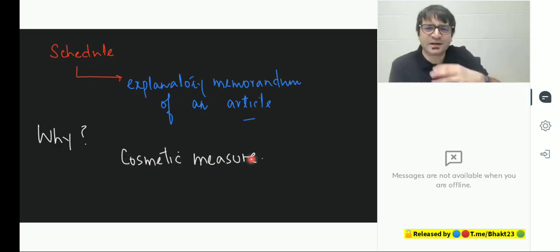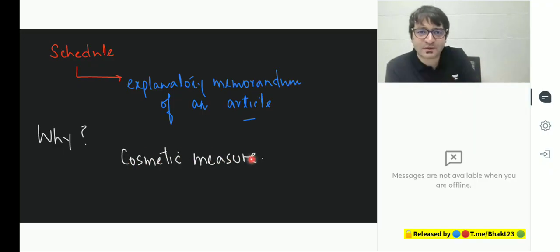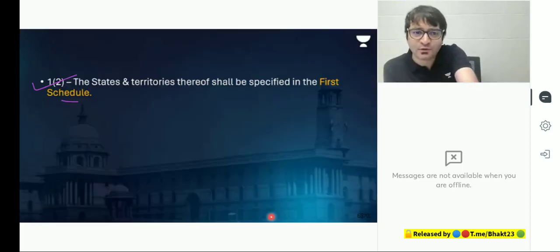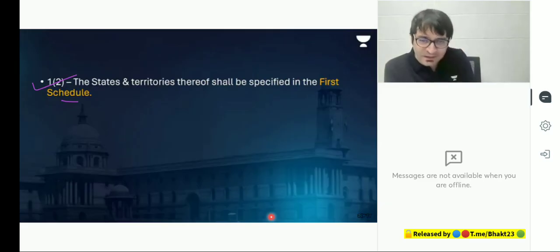What is a cosmetic measure? So that it appears good. There's a pimple on your cheek, you add a foundation, you add something to hide it. Cosmetic. And what is so cosmetic about a schedule? Otherwise, this article would look very bulky.